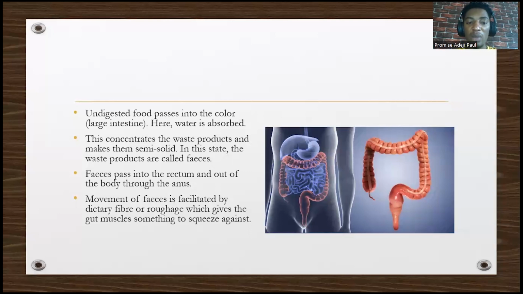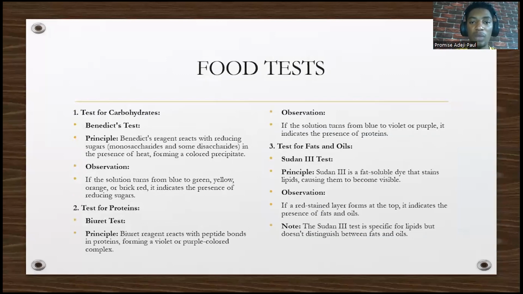So movement of feces is facilitated by what? Dietary fiber or roughage, which helps to provide something for the gut muscles to squeeze against. That's why people that have constipation are usually given dietary fiber and roughage.